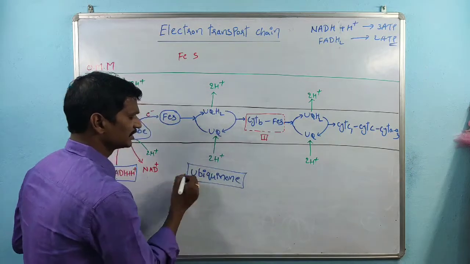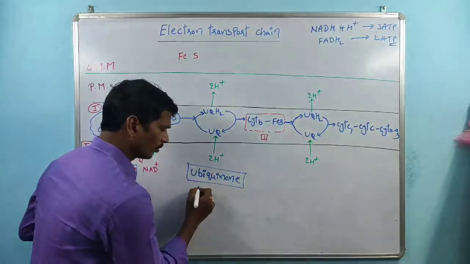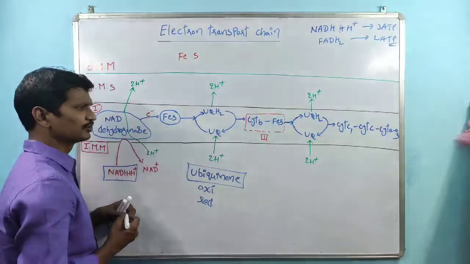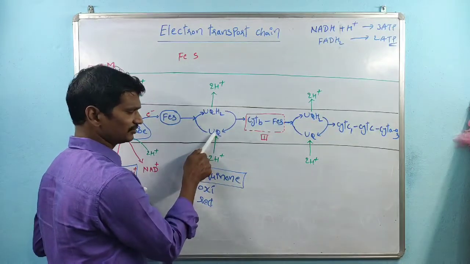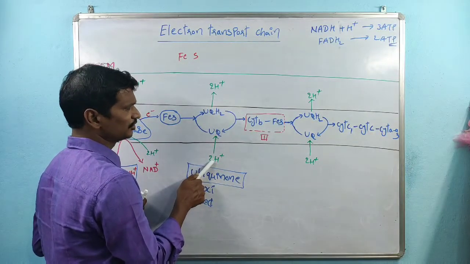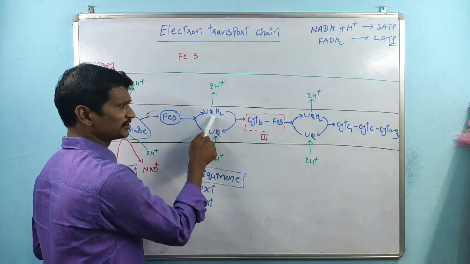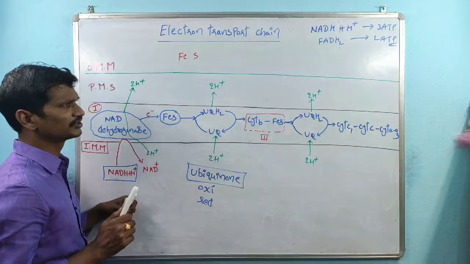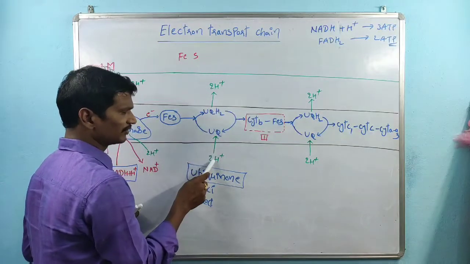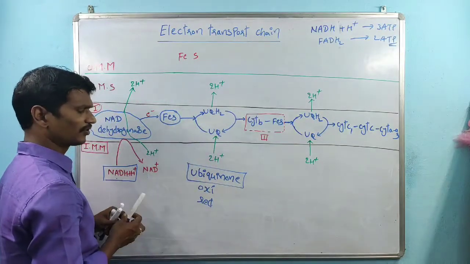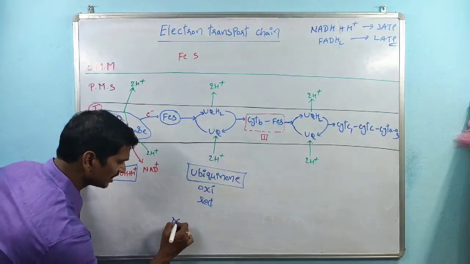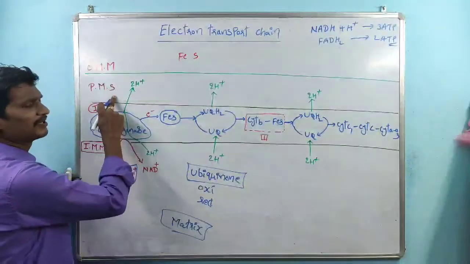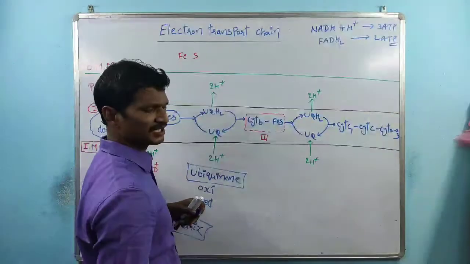Here is the ubiquinone structure. Ubiquinone exhibits two states. One is called the oxidized state, the other is called the reduced state. Once ubiquinone gains electrons, it interacts with H plus ions. The state with H plus ions present is the reduced state, and if H plus ions are absent, it is the oxidized state. Ubiquinone is involved in pumping 2 H plus ions from the mitochondrial matrix to the perimitochondrial space.